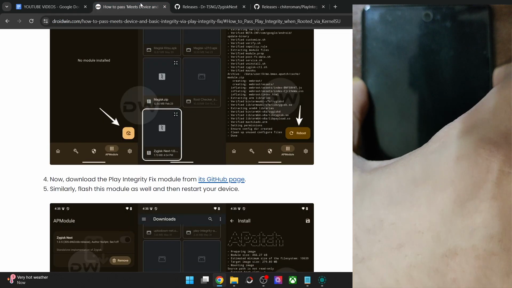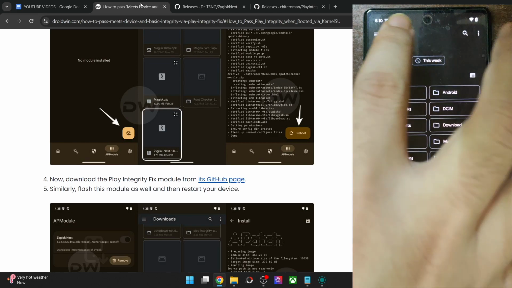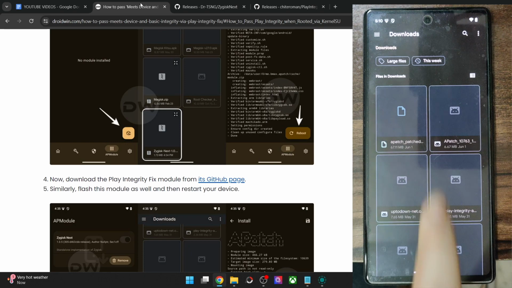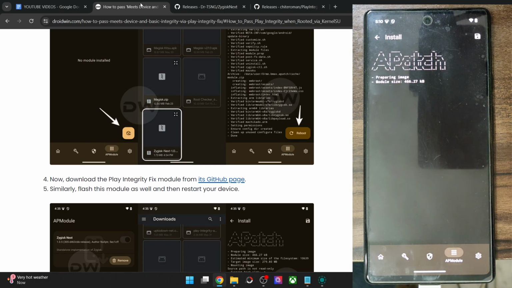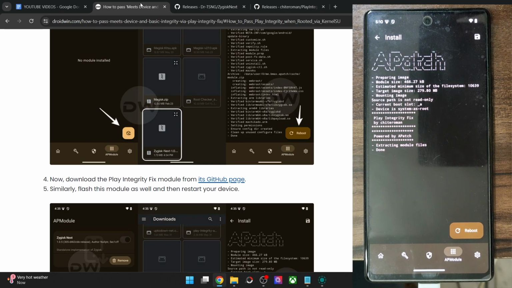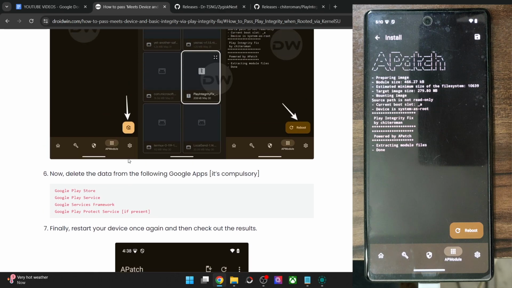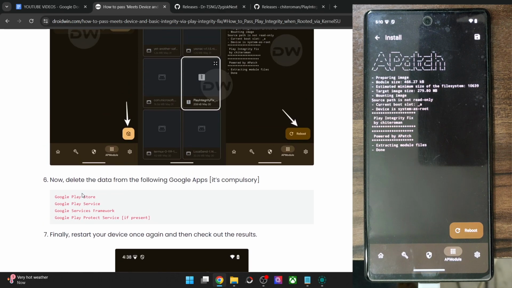Once that is done, let's now flash this module as well. So choose the Play Integrity Fix module from your phone. Just a minute, and let's flash it as well. It will take a few seconds, and once we have flashed both the modules, let's now proceed ahead with the next step. Now we have to remove the data from the following 4 apps. The first 3 are the Play Store, the Play Services, and the Services Framework. These 3 apps are there across all Android phones.